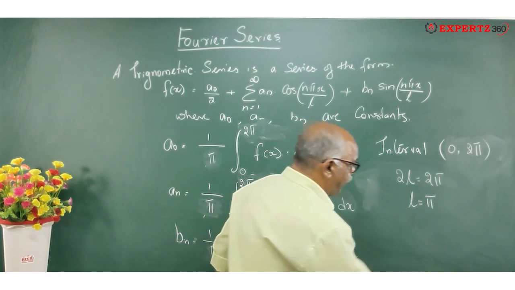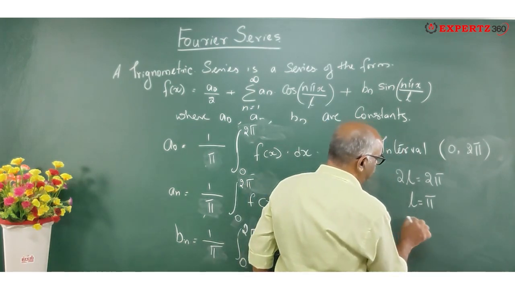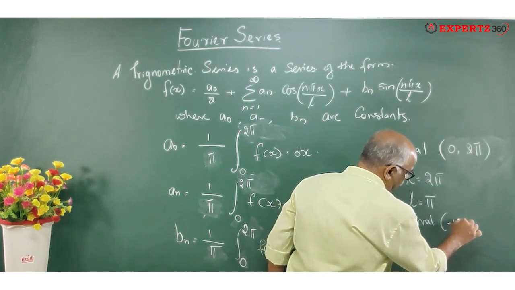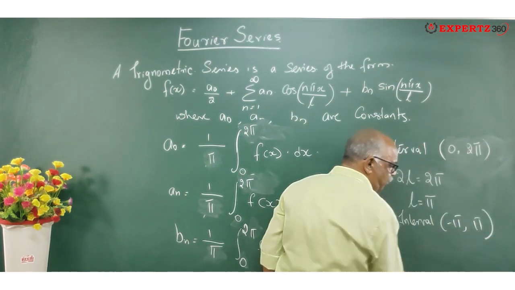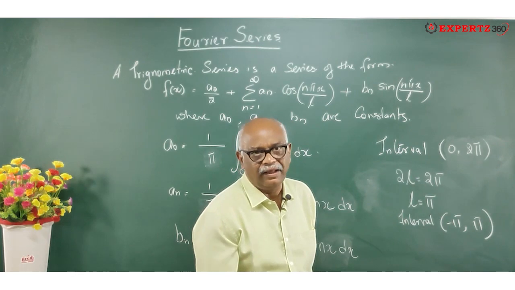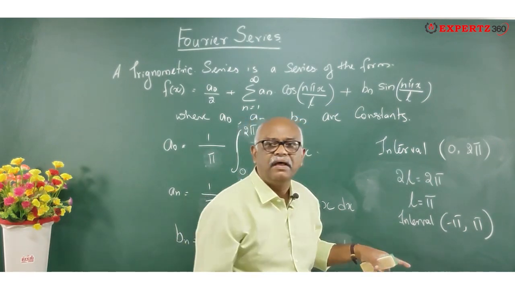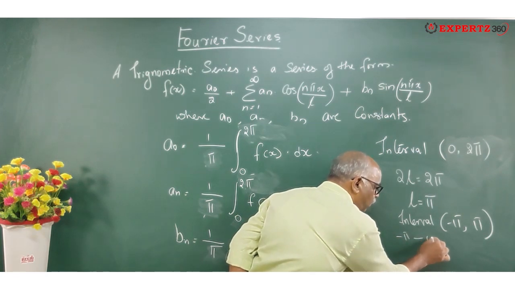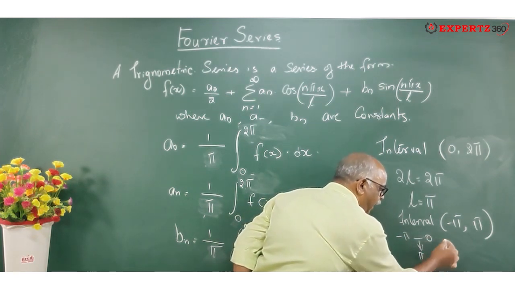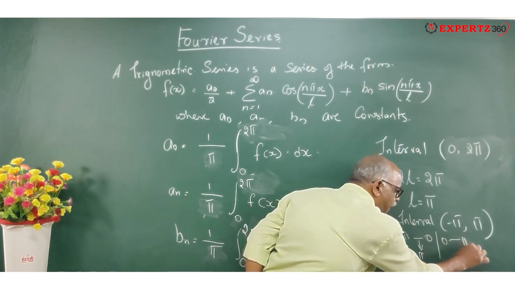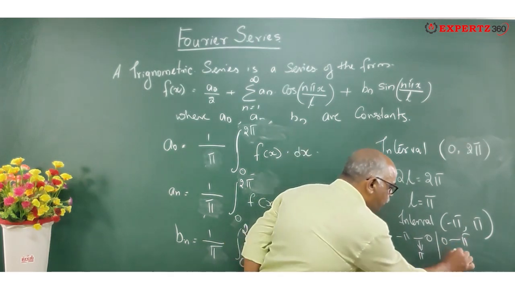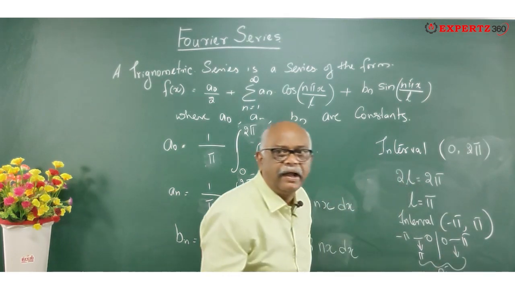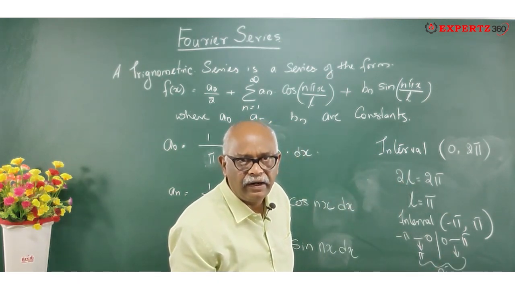Now, suppose the interval is minus pi to pi. Then also the whole period is going to be 2 pi itself, because from minus pi to 0 gives you pi, and from 0 to pi again it gives you the value pi. Then the whole thing is going to be 2 pi. Clear? Any doubt in it?